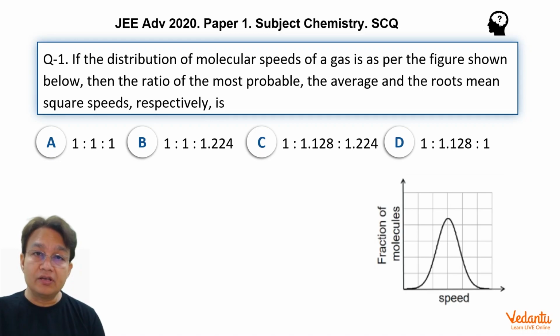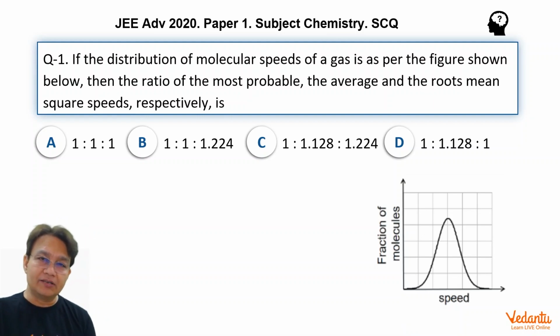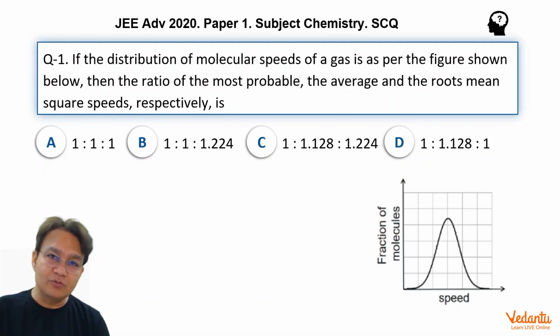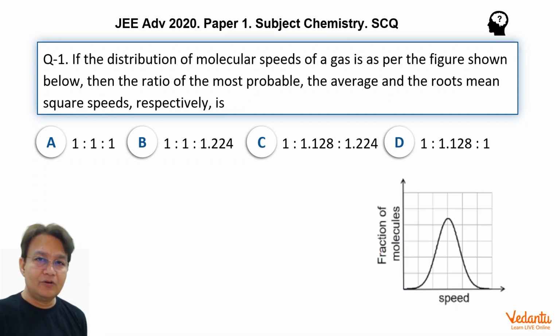The very first question in the JEE Advanced 2020, question number 1, was from the gaseous state. In the gaseous state, you can get many problems based on Charles' law, Boyle's law, Gay-Lussac's law, and sometimes on molecular speeds and mean free path. Gaseous state also includes problems on barometric pressure, balloons, open vessels, and many others. There is also a section on real gases, from which JEE always asks one or two questions every year.